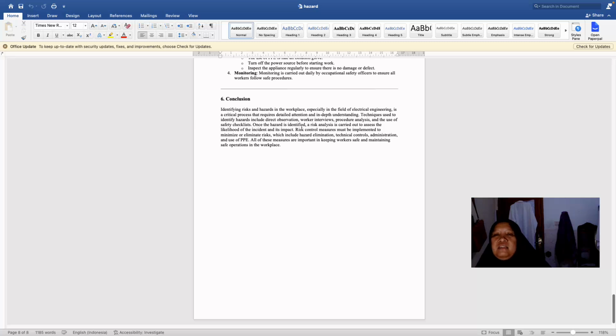Once the hazard is identified, a risk analysis is carried out to assess the likelihood of the incident and its impact. Risk control measures must be implemented to minimize or eliminate risks, which include hazard elimination, technical controls, administration, and use of PPE. All of these measures are important in keeping workers safe and maintaining safe operation in the workplace.